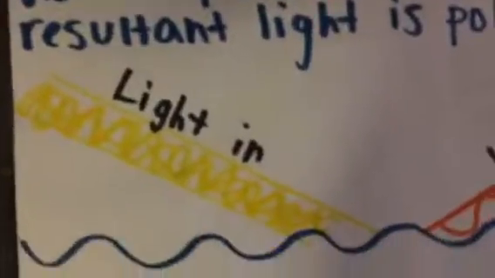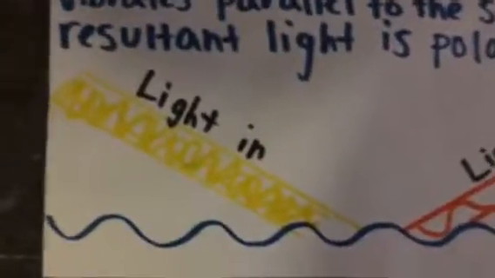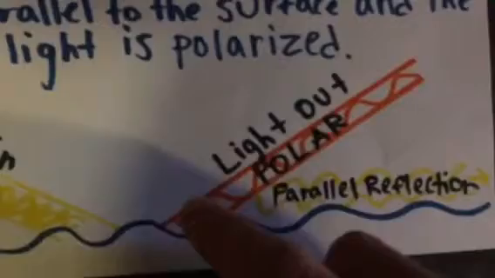The light coming in on the ocean, this is an ocean, is polarized because much of the light comes out parallel to the ocean, or the axis of reflection, and the resultant light is polarized.